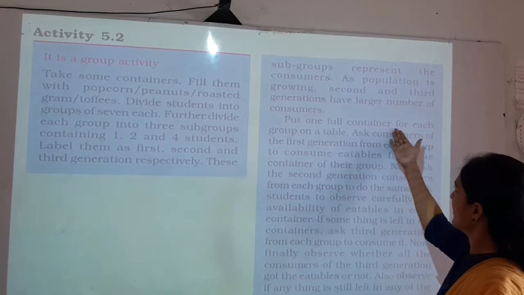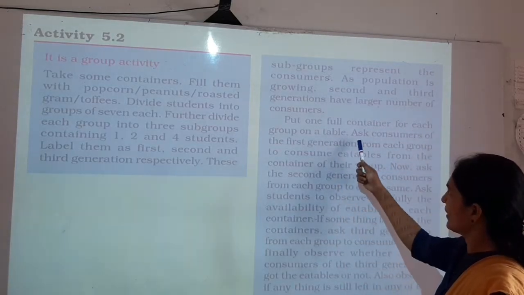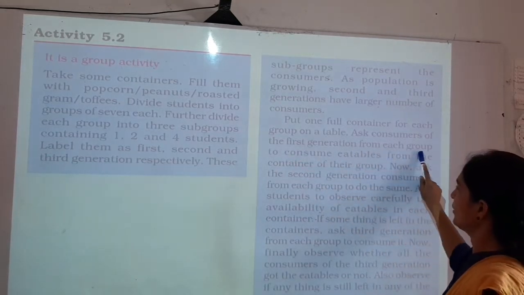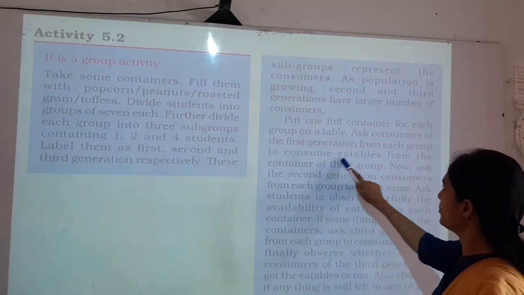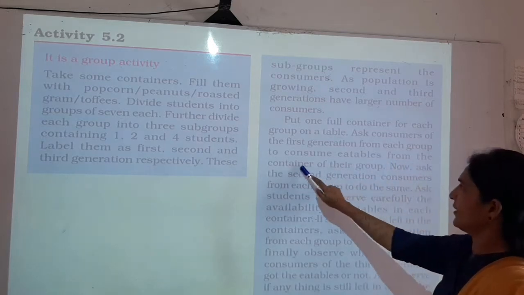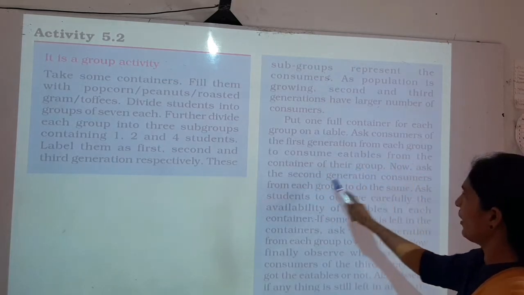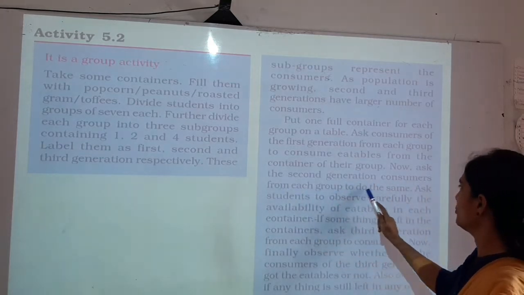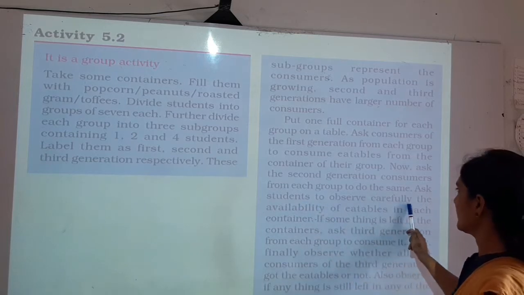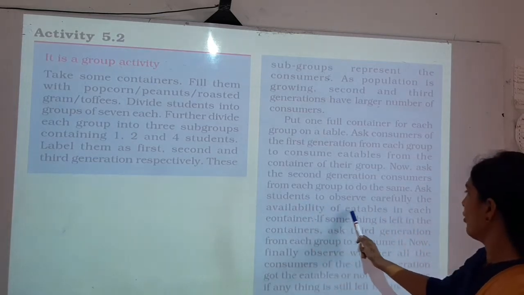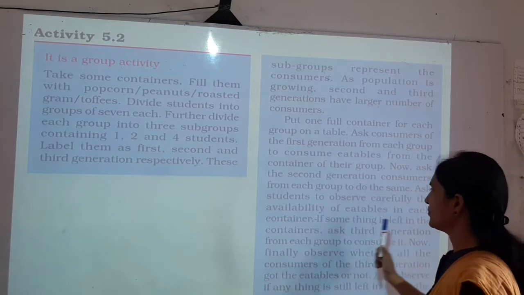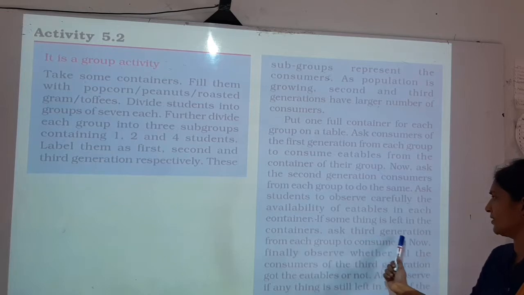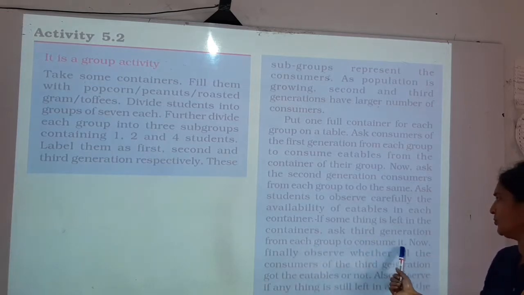Put one full container for each group on the table. Ask consumers of the first generation from each group to come and consume eatables from the container of their group. Now ask the second generation consumers from each group to do the same. Ask students to observe carefully the availability of eatables in each container. If something is left in the containers, ask the third generation from each group to consume it.